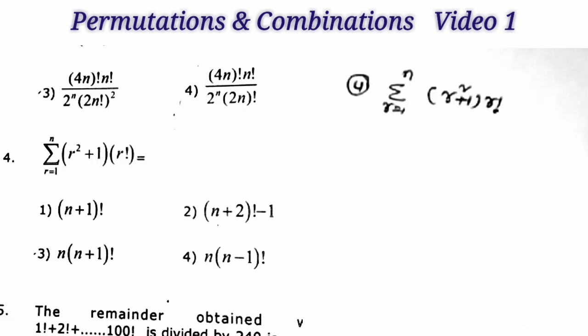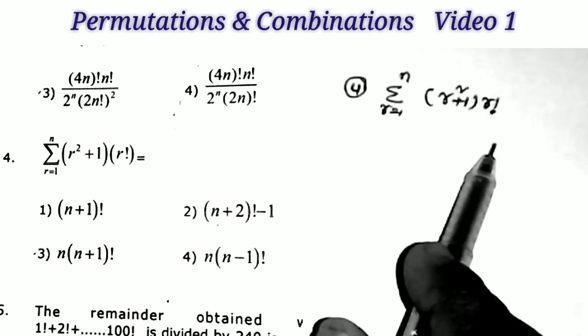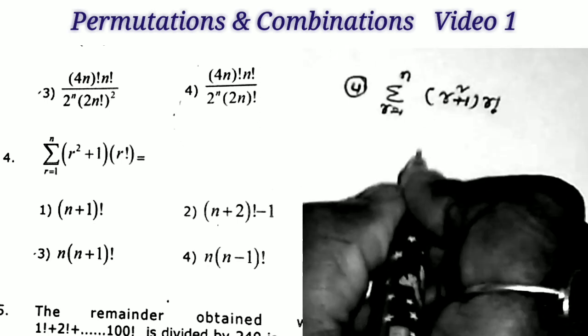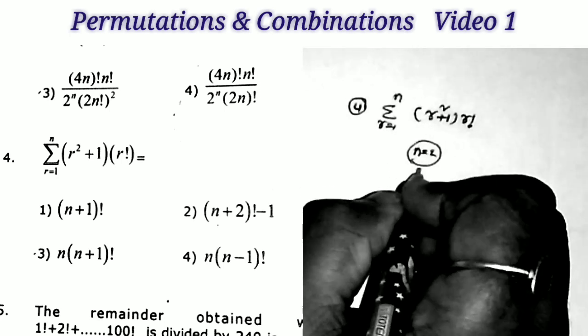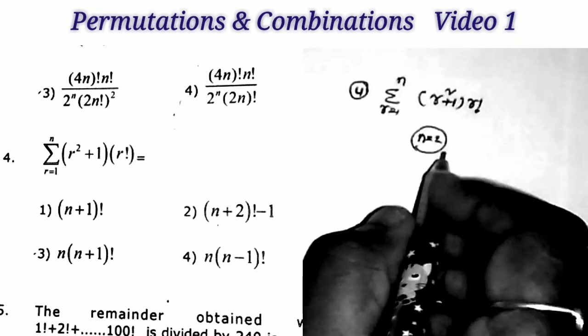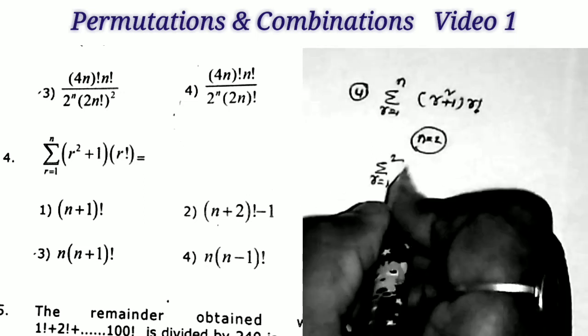That's all. Now the next question, sum number 4. Summation r is equal to 1 to n, r square plus 1 into r factorial. Here also, to solve this question we have to take the verification procedure. So first I take n is equal to 2. As I already told you, we have to replace n is equal to 2 and follow the verification procedure. So what is the question? Summation r is equal to 1 to 2, since n is equal to 2.